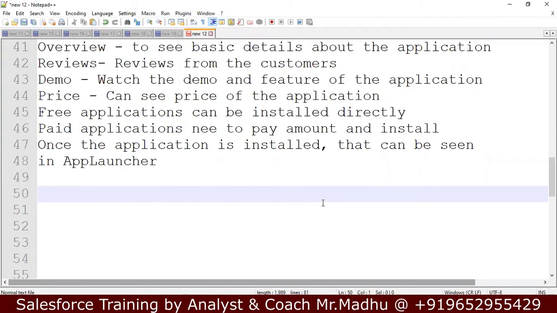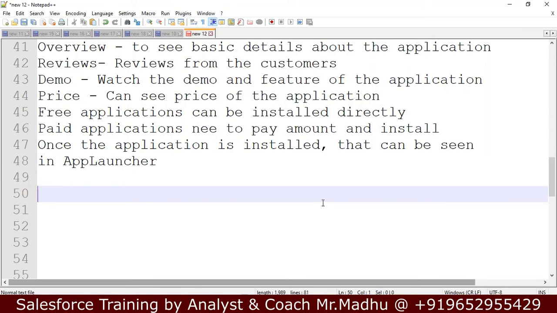For example, some organizations might need a supermarket application. You might have developed a supermarket application and you place that application in AppExchange. If any supermarket owner wants his own application, there is no need to develop it from scratch.